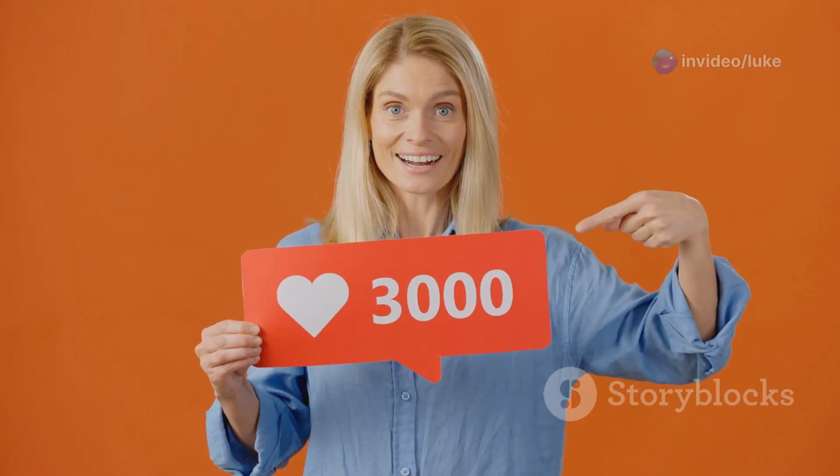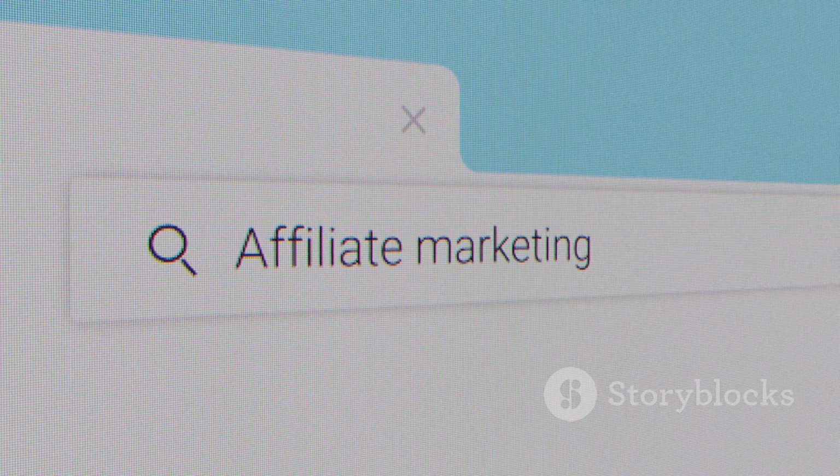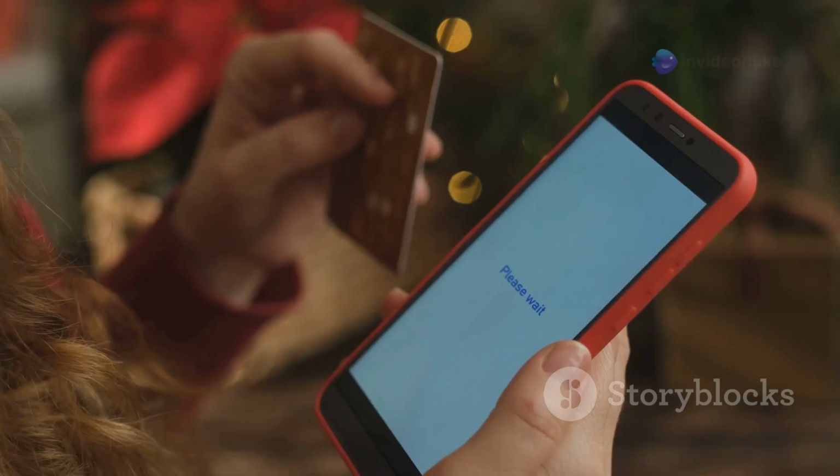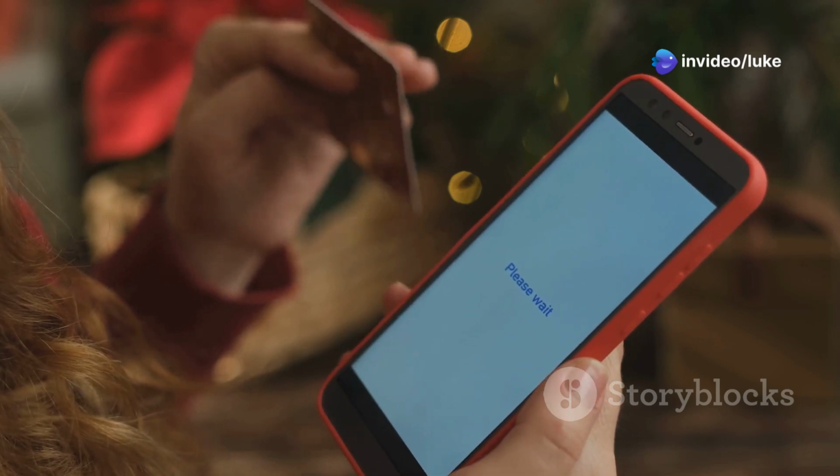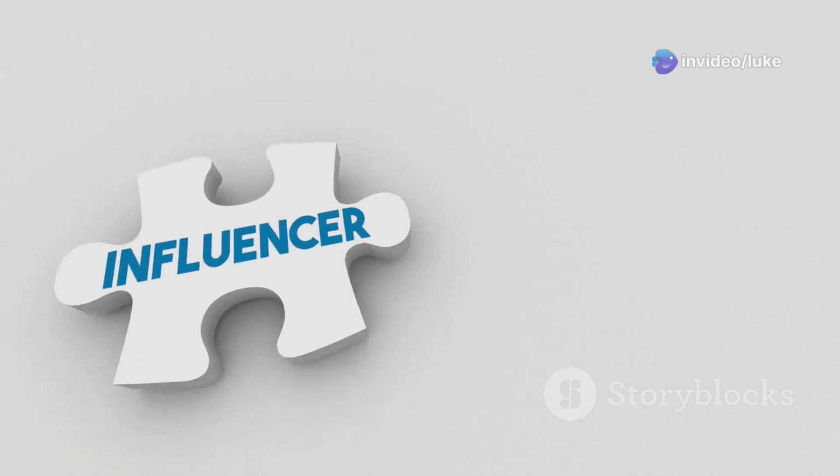But don't stop there. Affiliate marketing is another powerful avenue. Recommend products you love in your videos and include affiliate links. Every time someone buys through your link, you earn a commission. Boom! Passive income, baby.